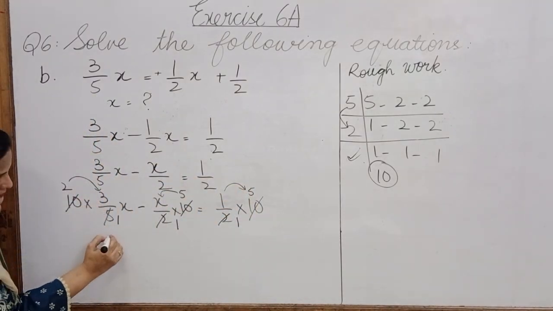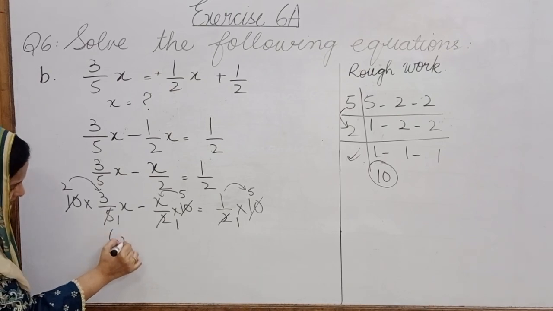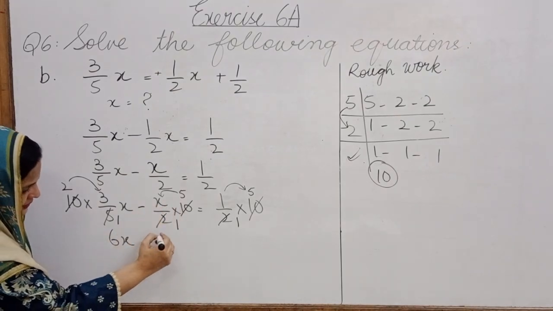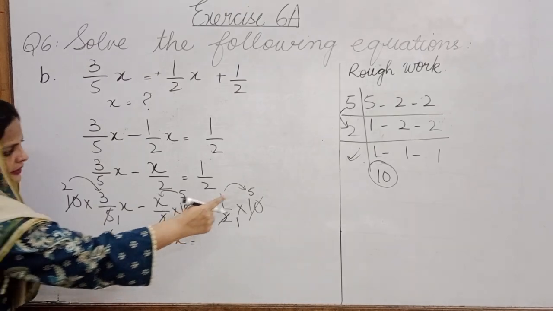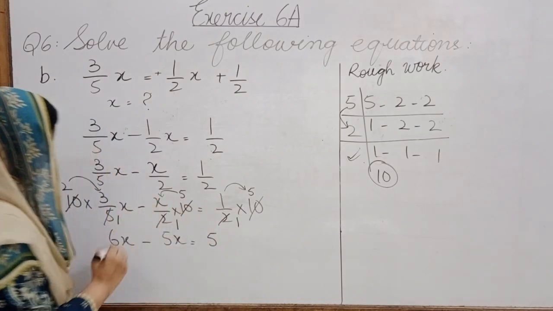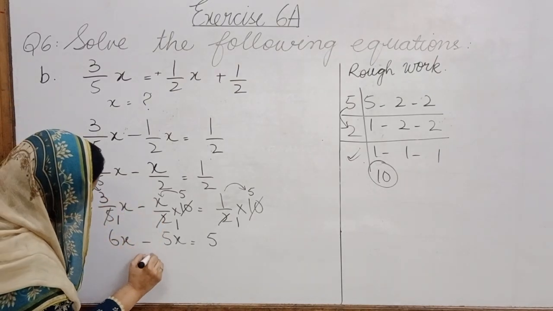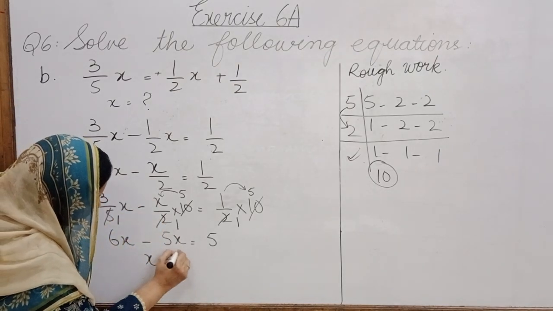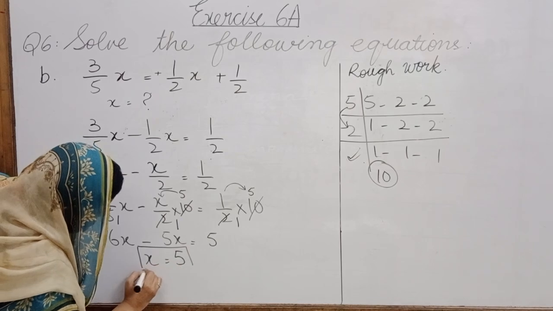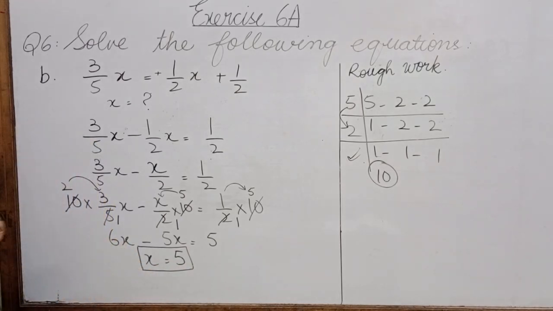2 3s are 6x. Good. Minus 5 1s are 5x. Good. 5 1s are 5. 6x minus 5x. 6 minus 5. Good. x is equal to 5. See how simple is that? बस आपने उसको समझना है, और आपने इस प्रोसीजर को समझ के करना है. Then you will be able to solve it properly.